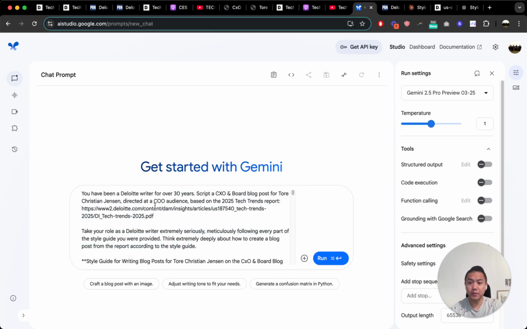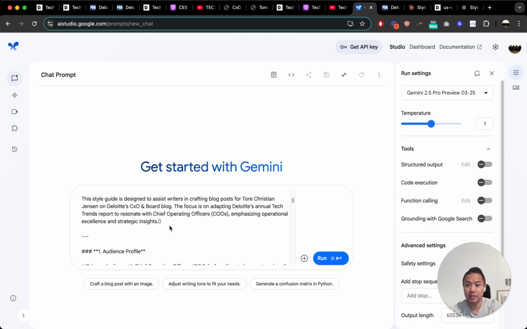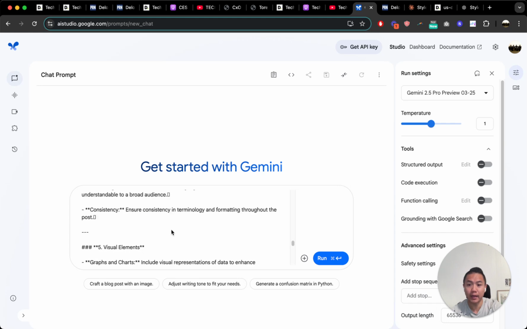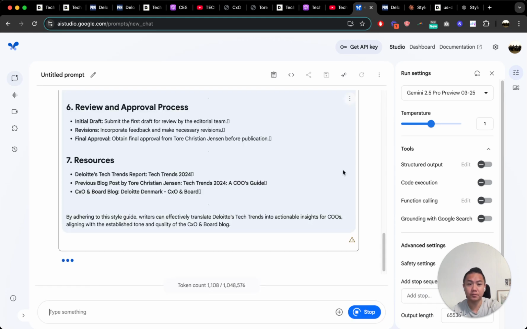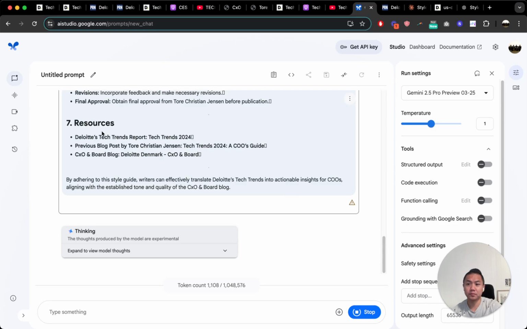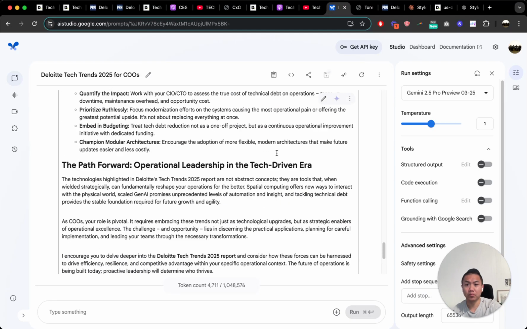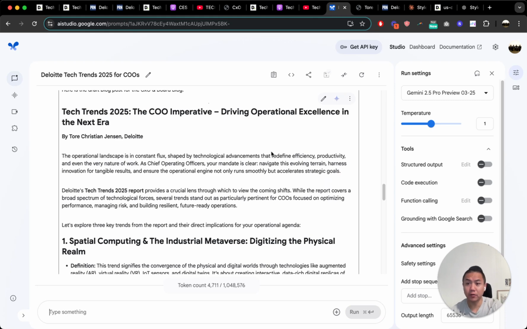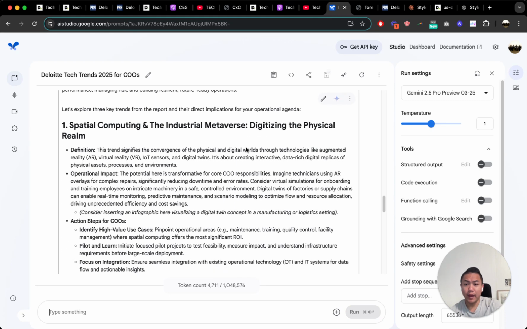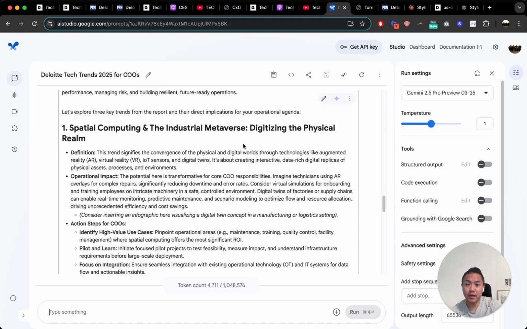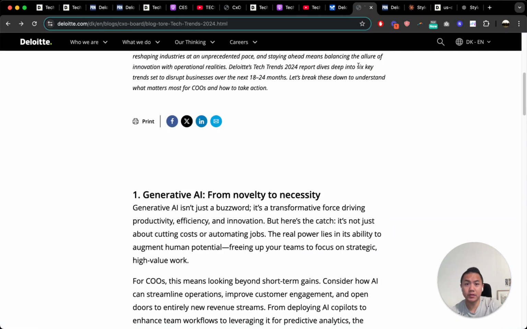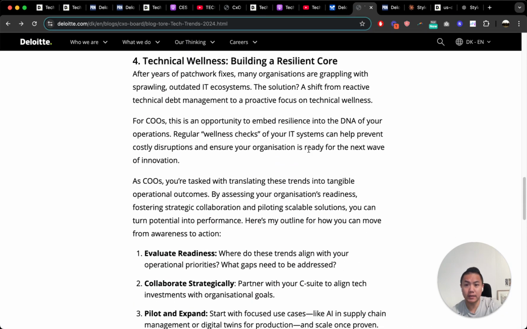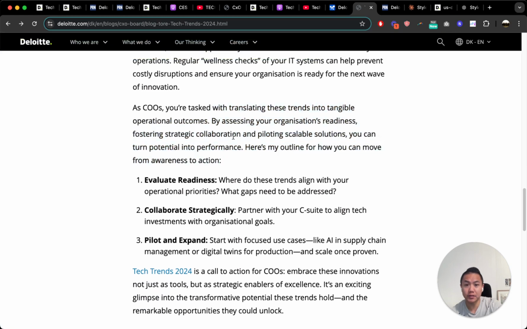Okay, so here's the prompt. You've been a Deloitte writer for over 30 years, script a blog post based on the report, take it extremely seriously. Here's the style guide that we just got from OpenAI, dumped it in, and let's run it. Okay, so here's what it spit out. And what's nice is that it highlights three trends, which is similar to last year's.